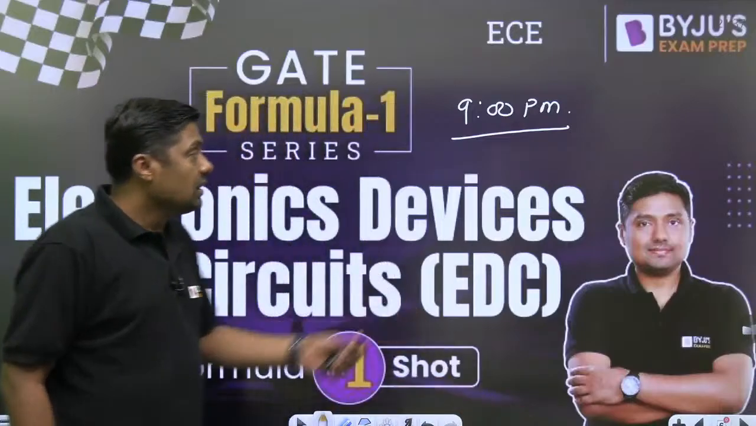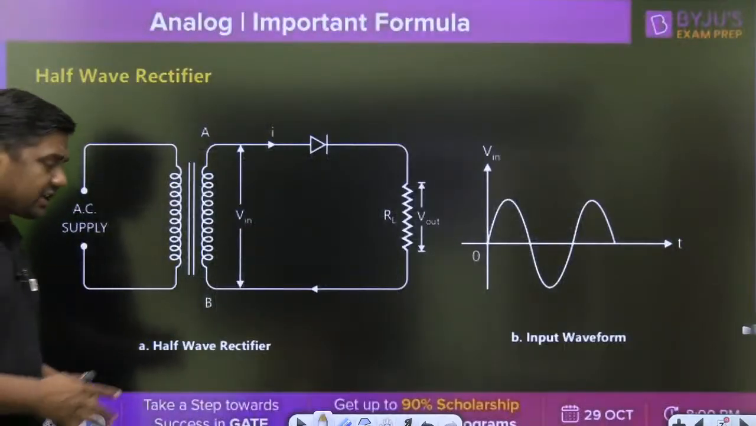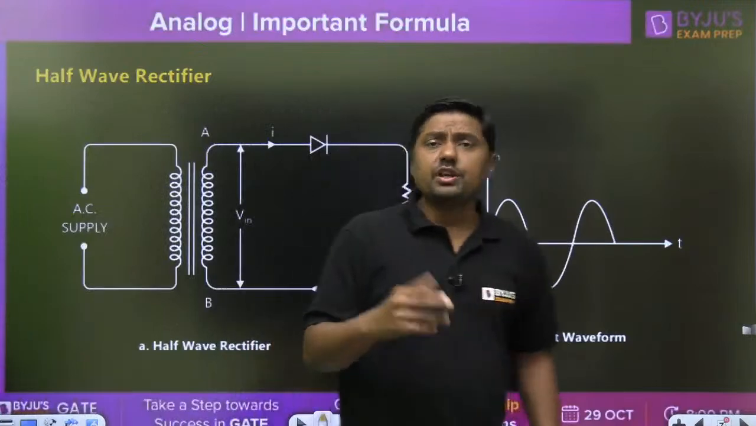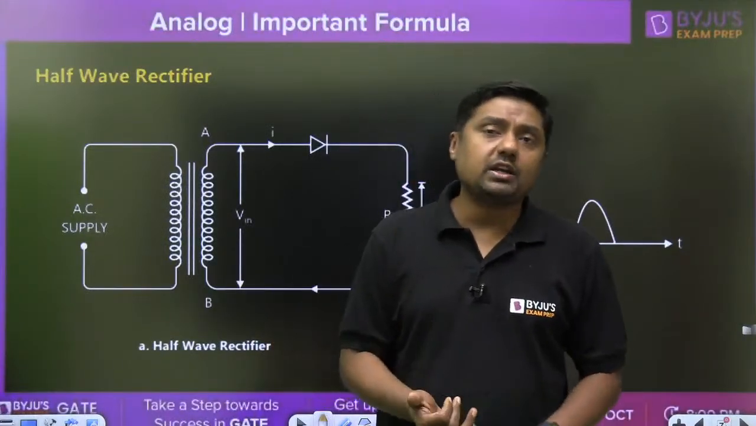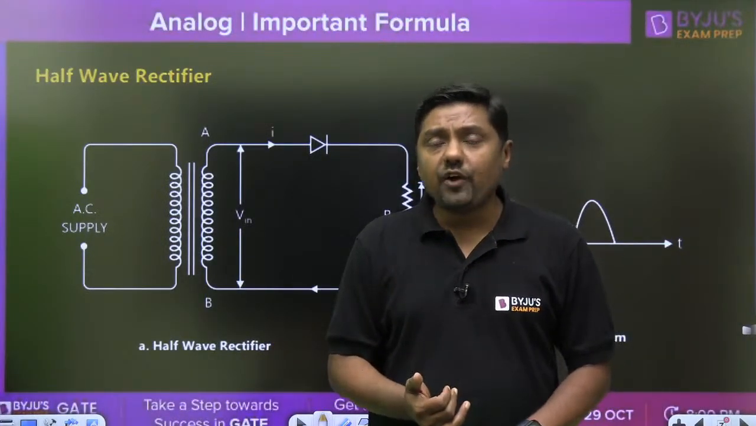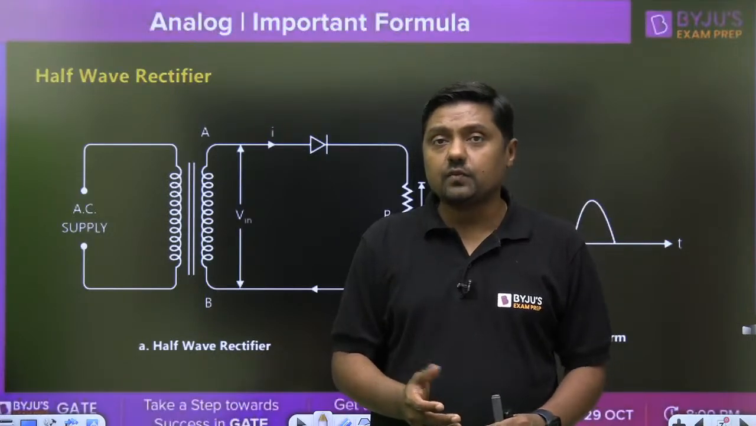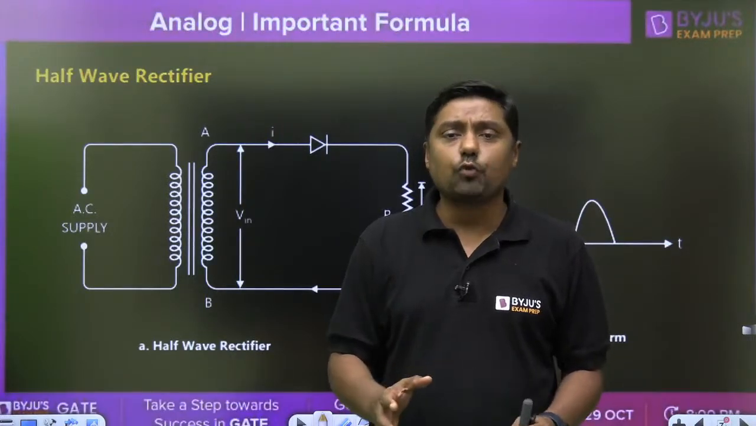Okay guys. Now first of all, rectifiers. Rectifiers means 3 types of rectifiers, that is half wave rectifier, full wave rectifier and bridge rectifier. Full wave means center tapped transformer type.